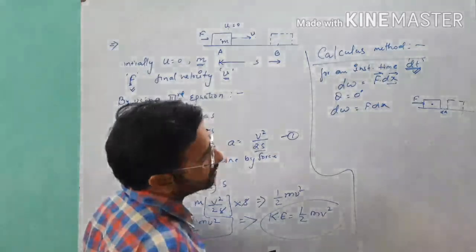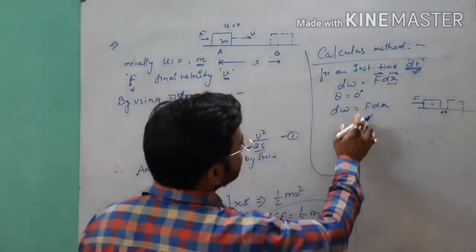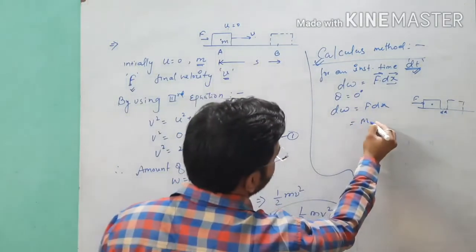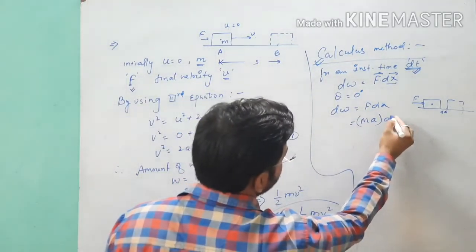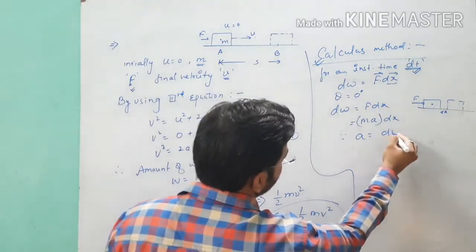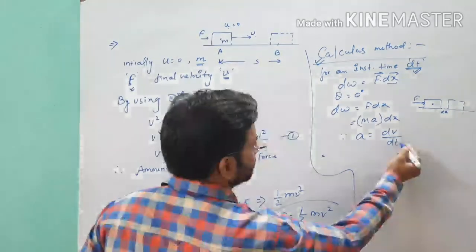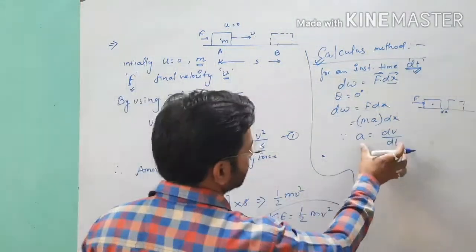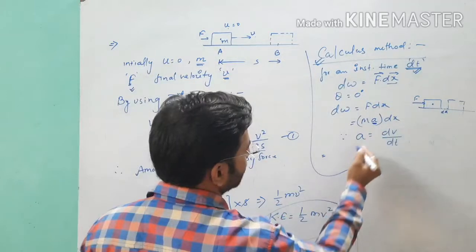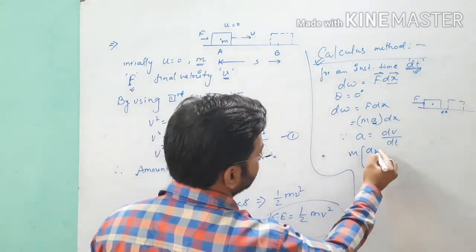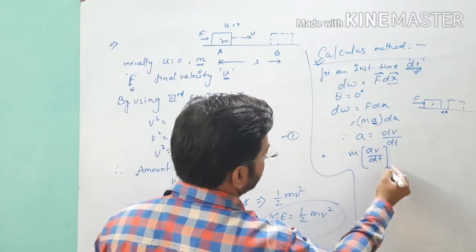Now, as we are using the calculus method, we can write the force as mass into acceleration, into dx, and you know the instantaneous acceleration is a equals dv upon dt. We can substitute the value of a in this equation: m, in place of a I write dv over dt, and dx.